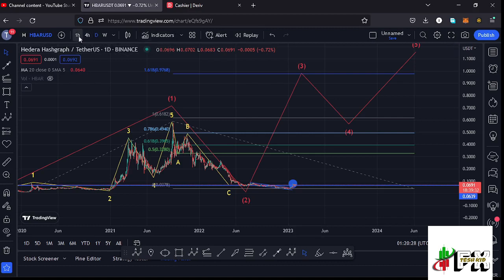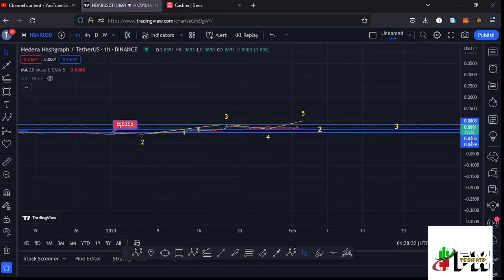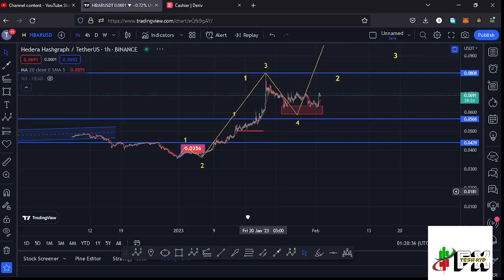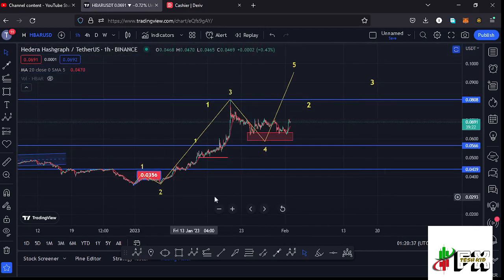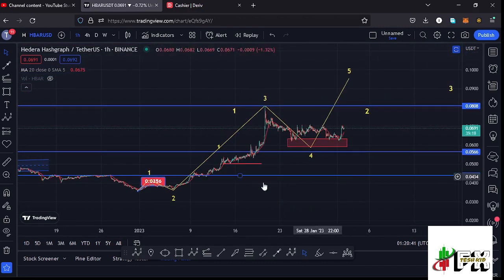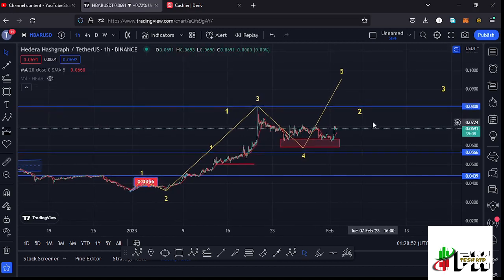And to give you the short-term scenarios that I'm expecting to play out, I'll be jumping here on the 1 hour chart, where you can perfectly see the low that we made at around the $0.0356 mark before we started a very nice bounce to the upside in a move that has been obeying the Elliot wave structures, where you can see that is the first wave, then a wave 2, then we have seen the formation of that wave 3. We have also retested in the formation of this wave 4, and I believe whatever we are seeing at the moment could be the start of the formation of this wave 5 to the upside.